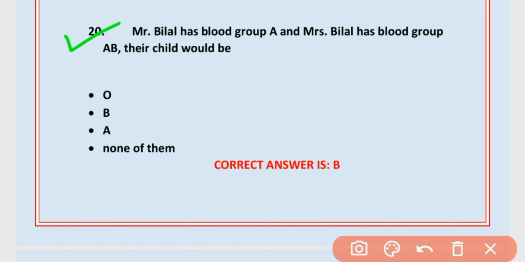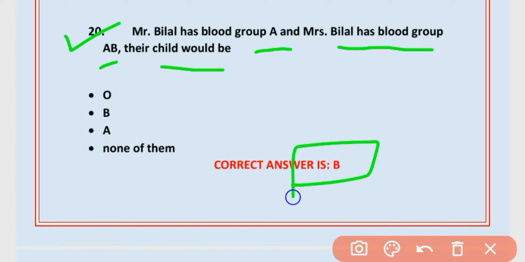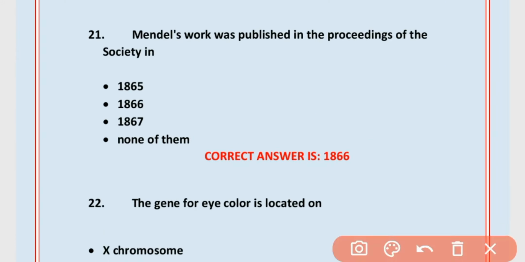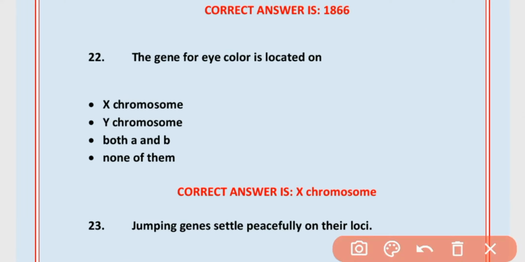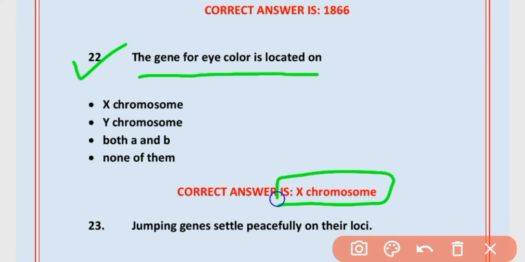20. Mr. Bilal has blood group A and Mrs. Bilal has blood group B. Their child will be blood group B. Option B is correct. 21. Mendel's work was published in Proceedings of the Society in 1866. Option B is correct. 22. The gene for eye color is located on X chromosomes. Option A is correct.